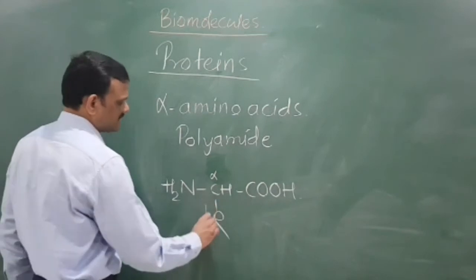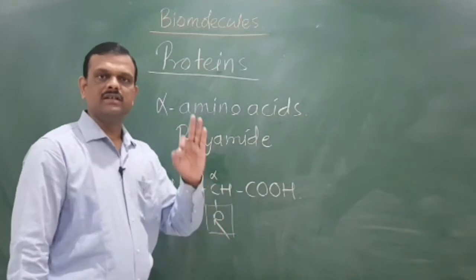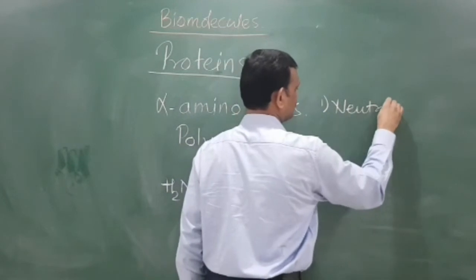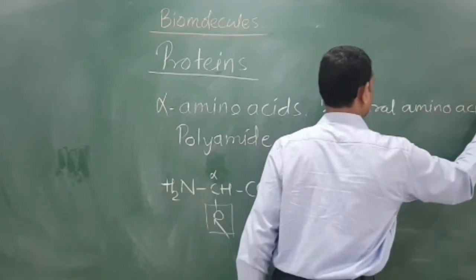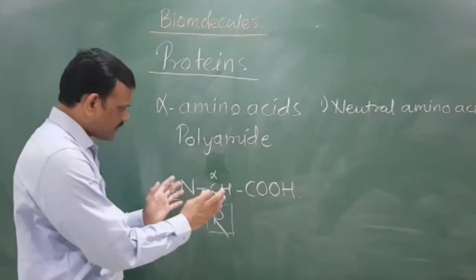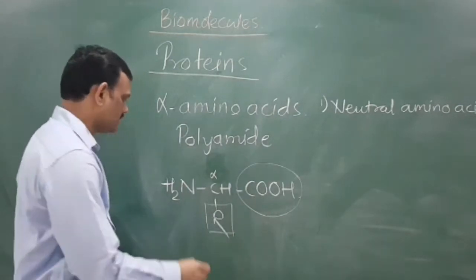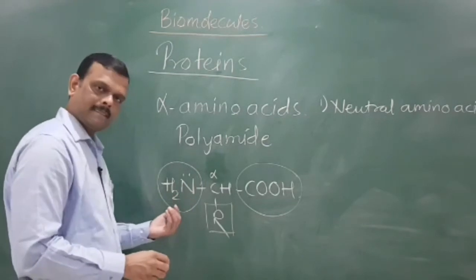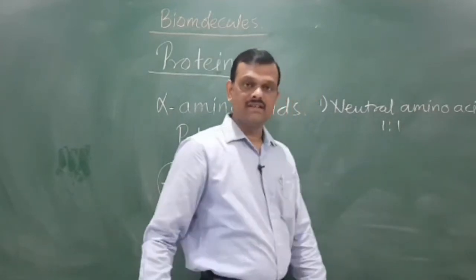Now on the basis of this R, we can classify the alpha amino acids in three parts. First part is neutral amino acids. If you observe properly, you will get one carboxylic group, that is an acidic group, and one amino group, that is a basic group.